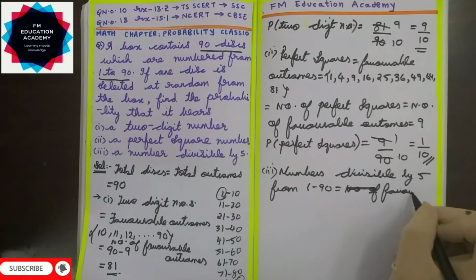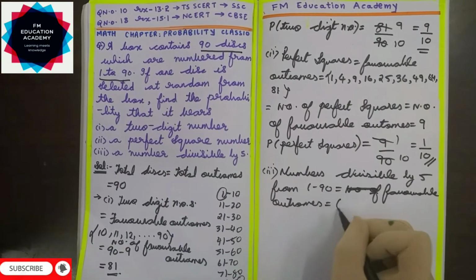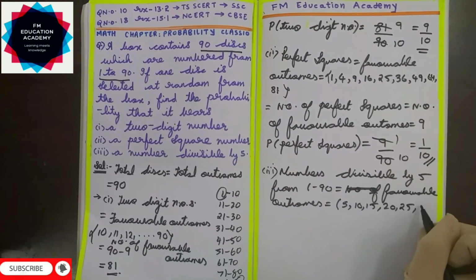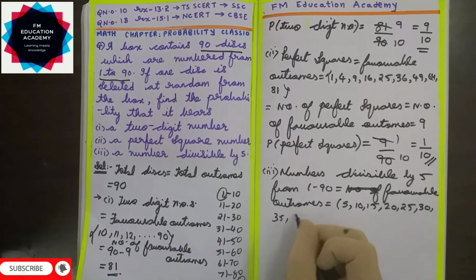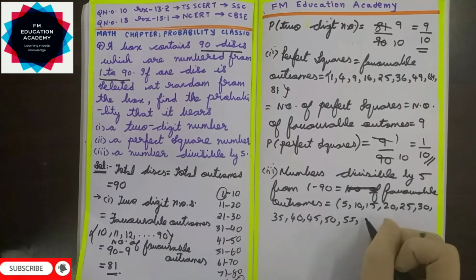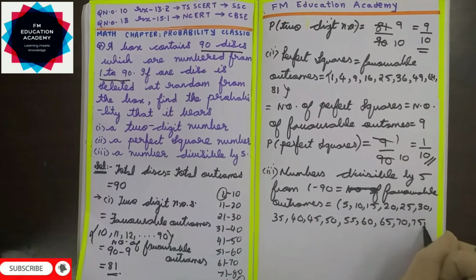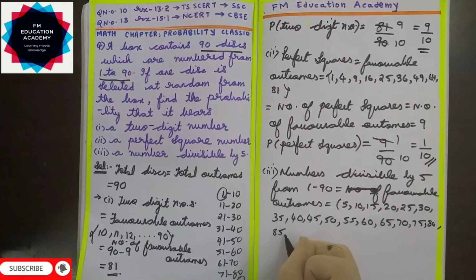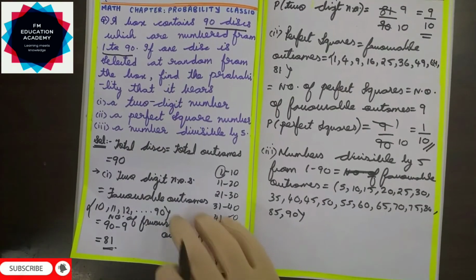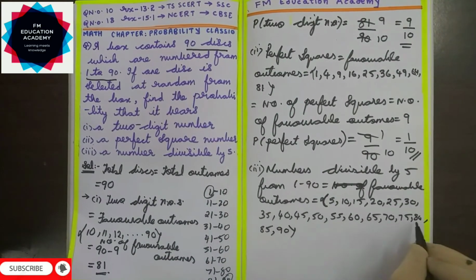So your numbers divisible by 5 are the favorable outcomes. 5 ones are 5, 5 is the number divisible by 5. 5 twos are 10, 5 threes are 15, 5 fours are 20, 5 fives are 25, 5 sixes are 30, 5 sevens are 35, 5 eights are 40, 5 nines are 45, 5 tens are 50, 5 elevens are 55, 5 twelves are 60. Then 65, 70, 75, 80, 85 and 90. Only till 90 we need because the discs are only till 90. So these are the favorable outcomes, that is numbers divisible by 5 from 1 to 90.